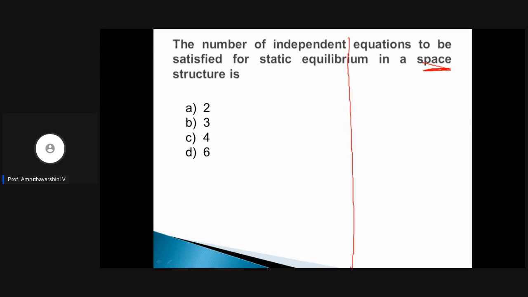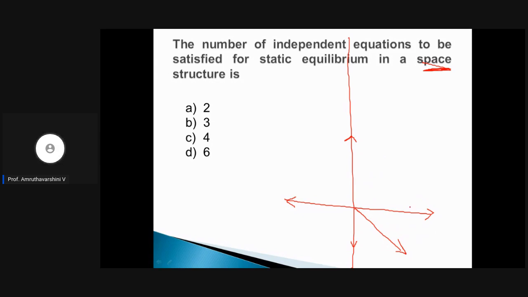So this is one axis, this will be another axis, and you will also have the z axis. Clear? X, y, and z. So they are saying that the structure is in all the three axes.